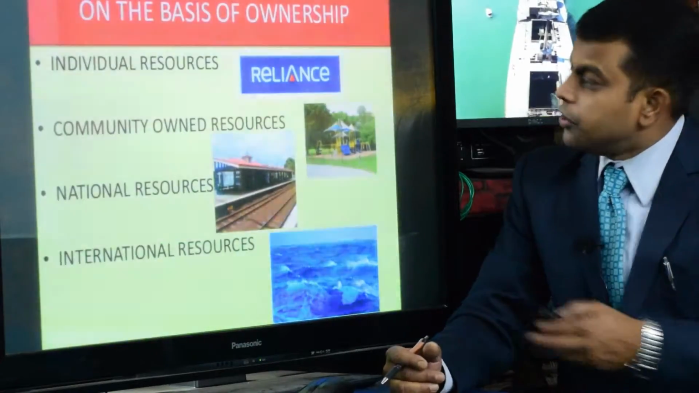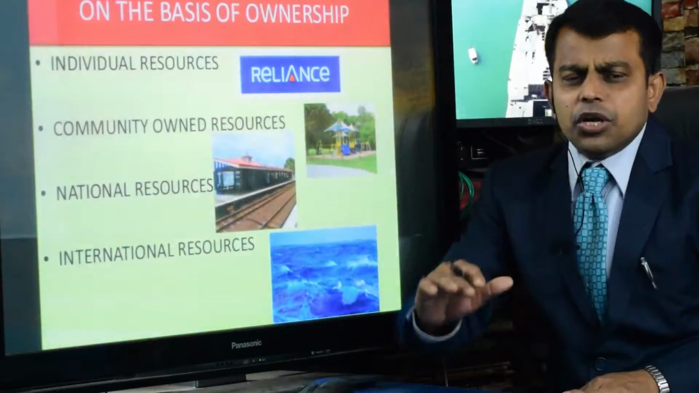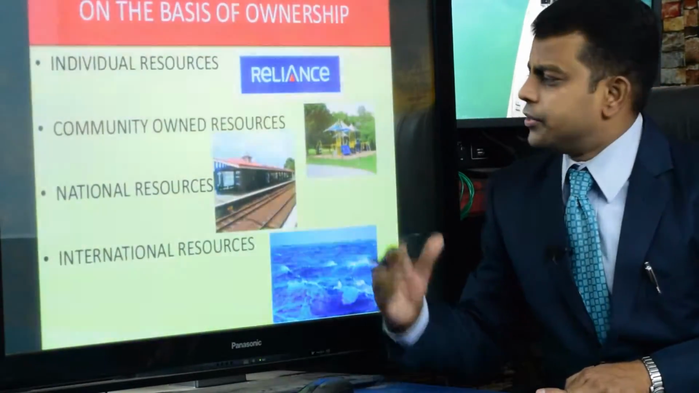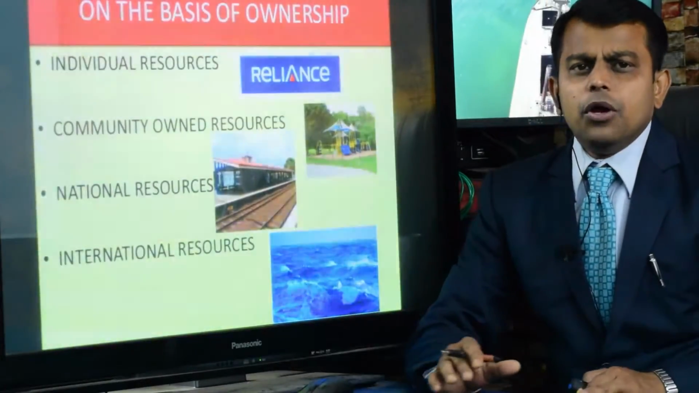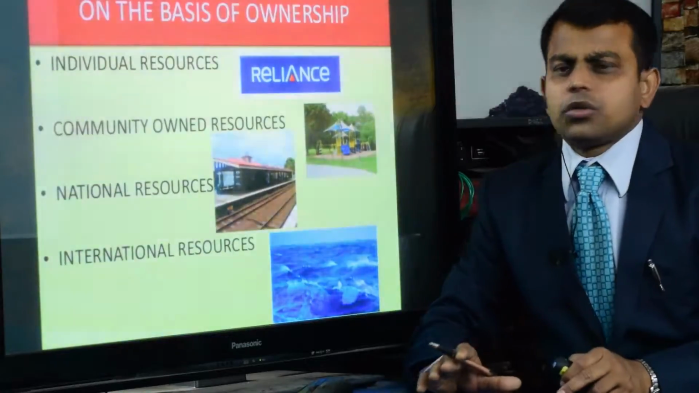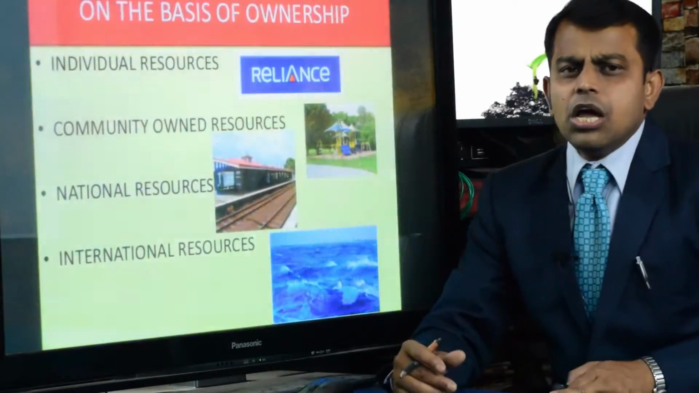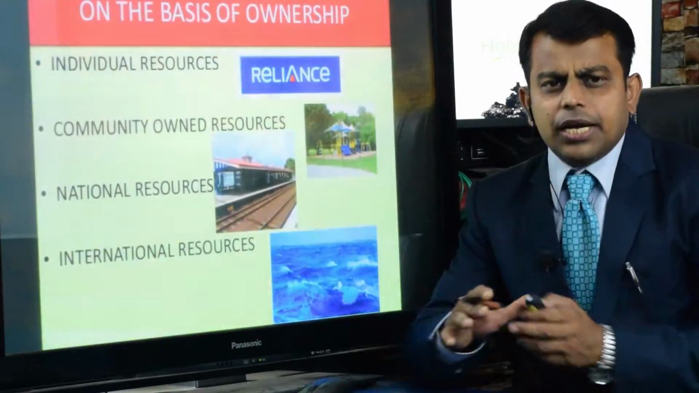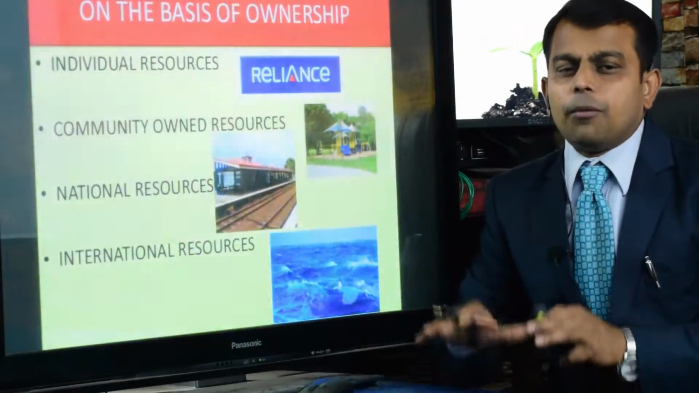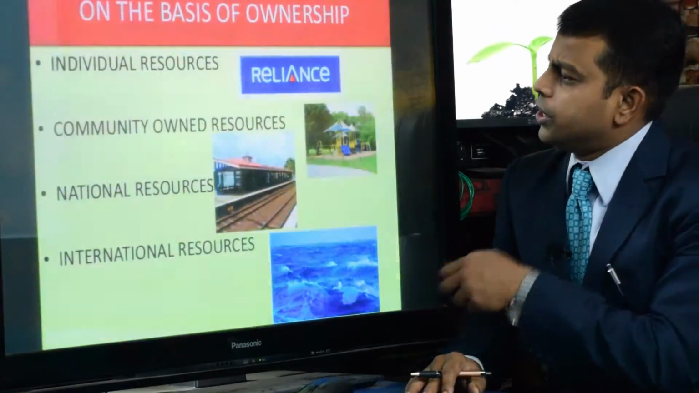Community-owned resources are, for example, communal grazing fields, parks, community parks, and playgrounds, where all the community or society will utilize the place, and all the society has the authority and power to access it. All the boys and girls and the people of that locality have the power to play and to utilize it according to their use and convenience. That comes under community-owned resources.